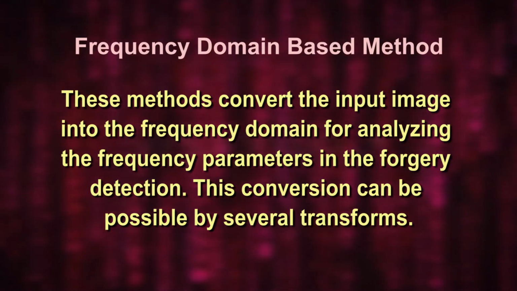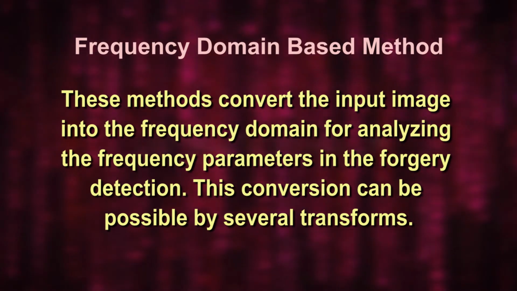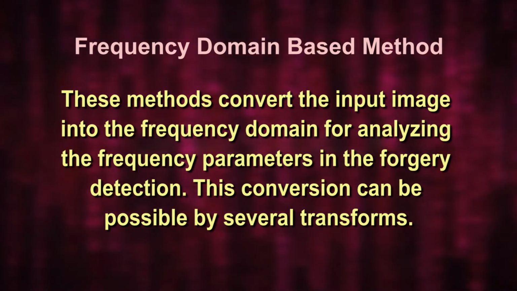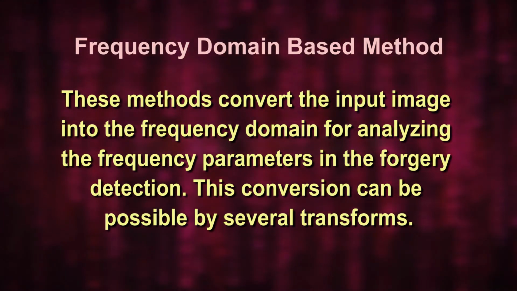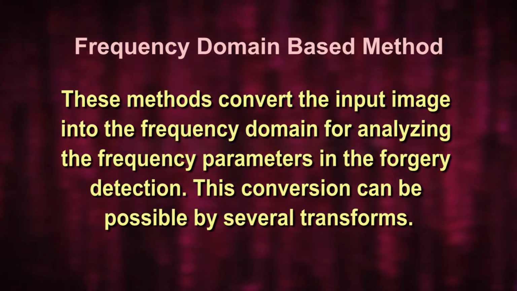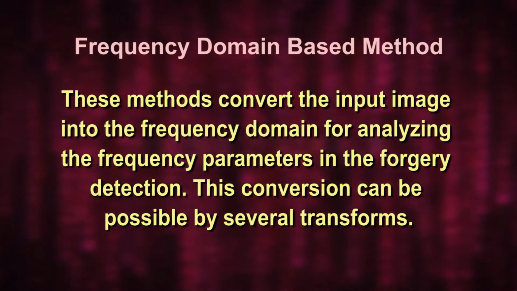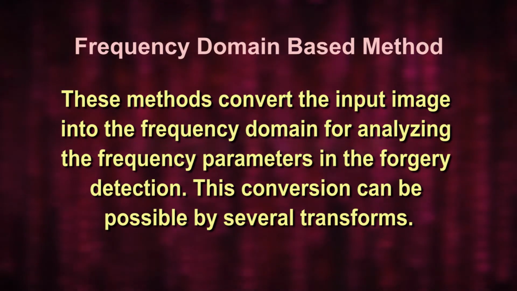Then there is the frequency domain-based method. These methods convert the input image into the frequency domain for analyzing the frequency parameters in forgery detection. This conversion is possible by several transforms such as the discrete cosine transform, that is DCT, the Fourier-Mellin transform, that is FMT, and the discrete wavelet transform, that is DWT.